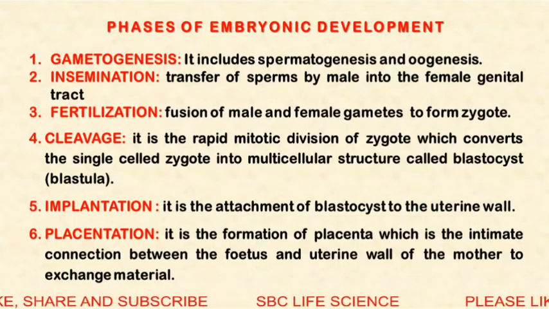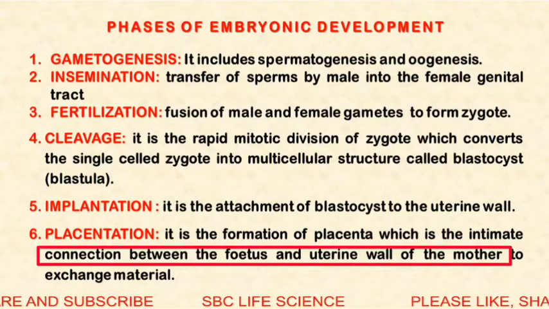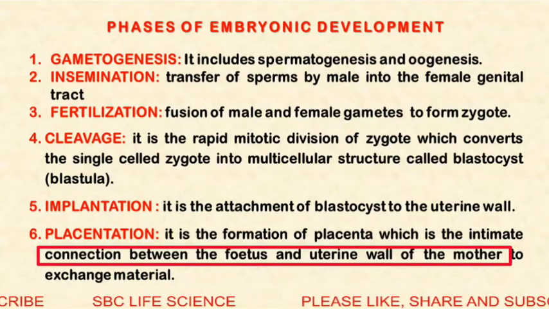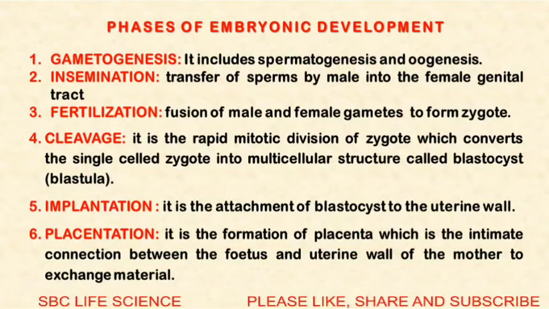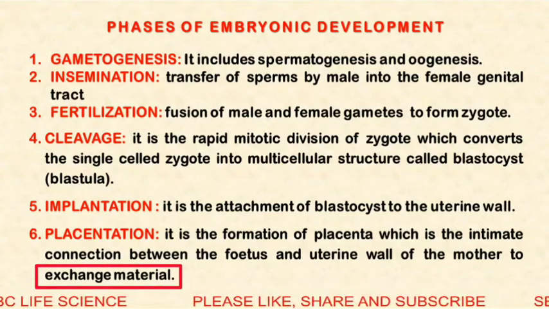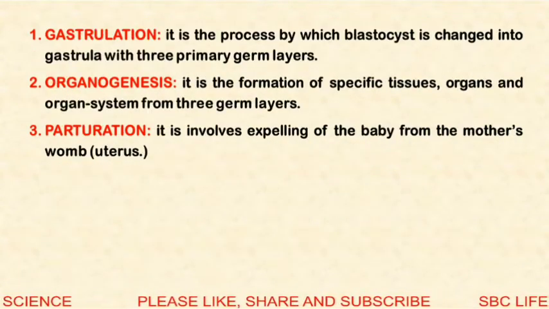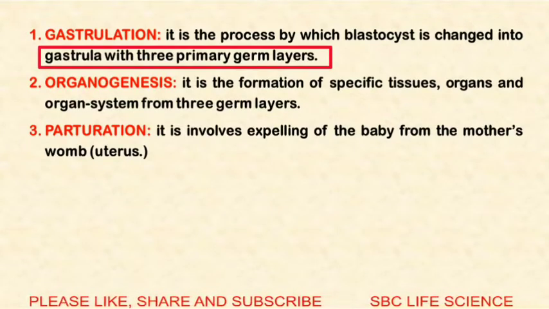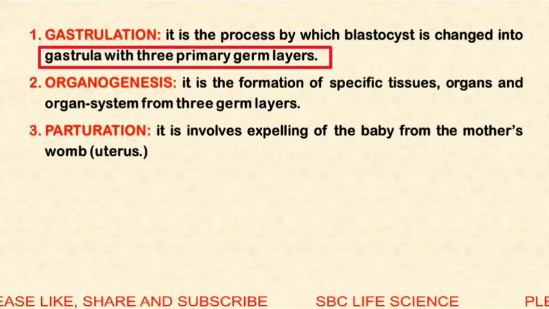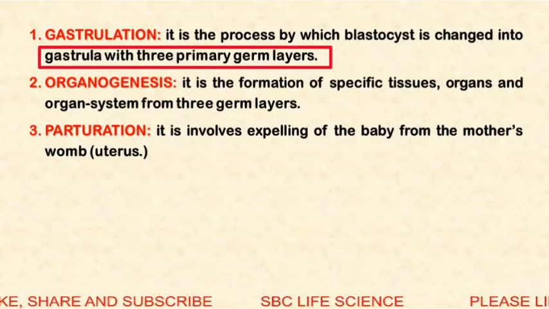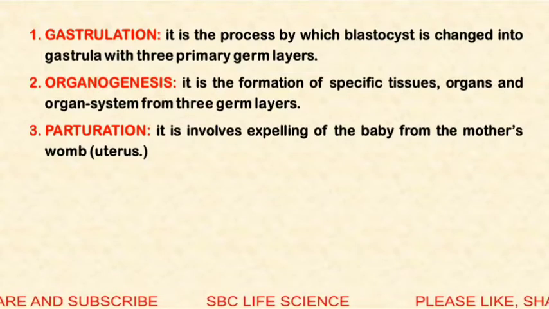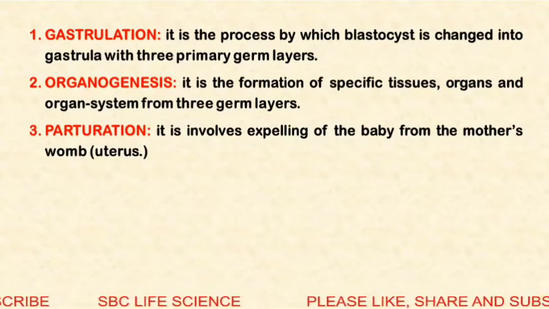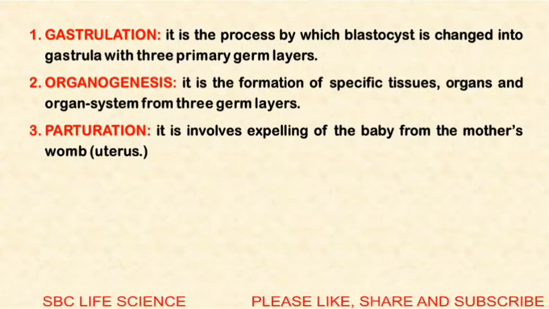Next is placentation. An intimate connection is formed between the fetus and the uterine wall, between the mother and the fetus, and because of this placenta, the exchange of material takes place. Next is gastrulation. This blastocyst undergoes some changes, and three germ layers are formed: ectoderm, endoderm, and mesoderm. This structure with the three germ layers is called gastrula, and formation of gastrula is called gastrulation.